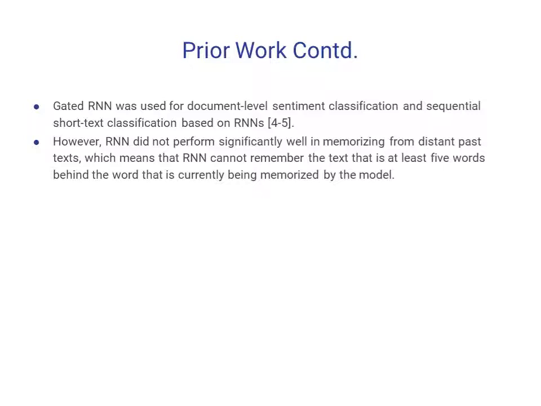However, we know that RNN has not performed significantly well in memorizing text from a distance, which means that it cannot remember any word which is at least 5 words behind the word that is currently being memorized. And thus, in order to solve this sort of issue, LSTM and GRU models have been introduced. They're extremely effective since these models can remember and learn the text which is needed rather than memorizing longer text, since they involve having forget gates, especially LSTM.